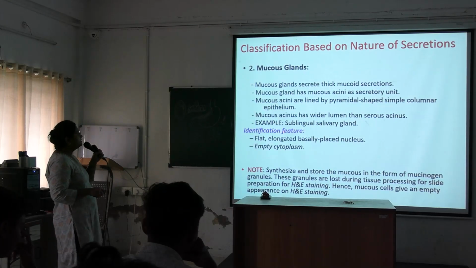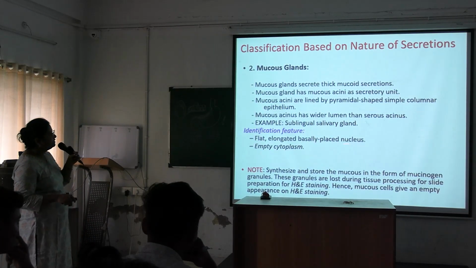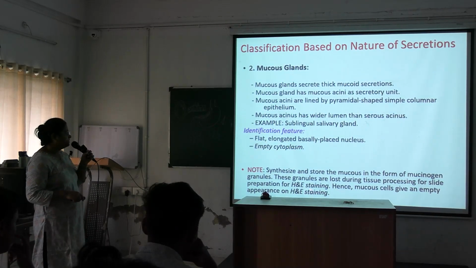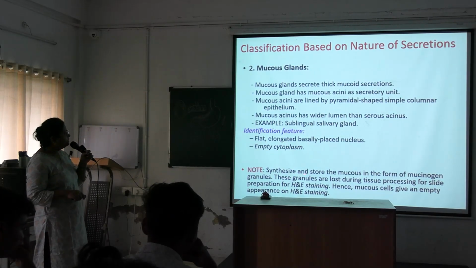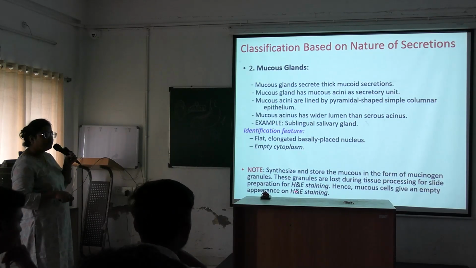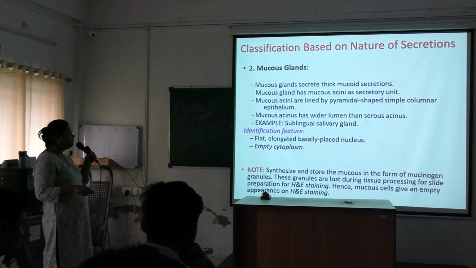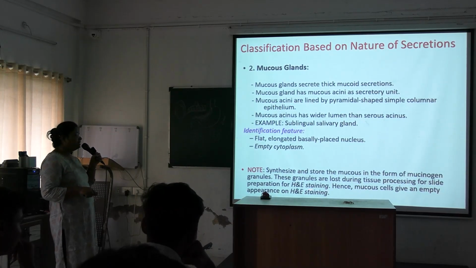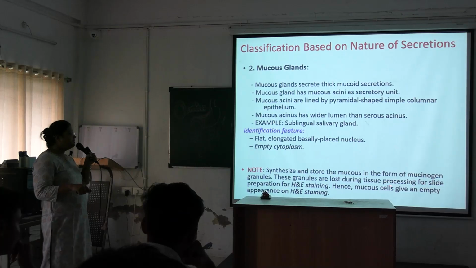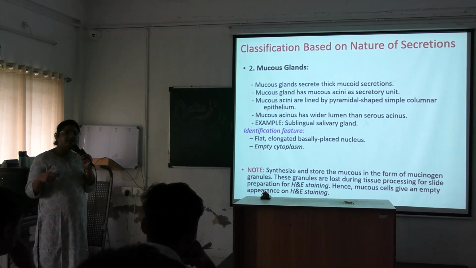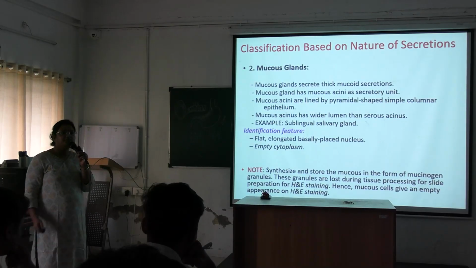Identification feature is flat, elongated, basally placed nucleus. Empty cytoplasm. They synthesize and store the mucus in the form of mucinogen granules, and these granules are lost during tissue processing for slide preparation for HE staining, and hence the mucus cells give an empty appearance on HE staining. Okay, this is the identification point for the mucous glands.